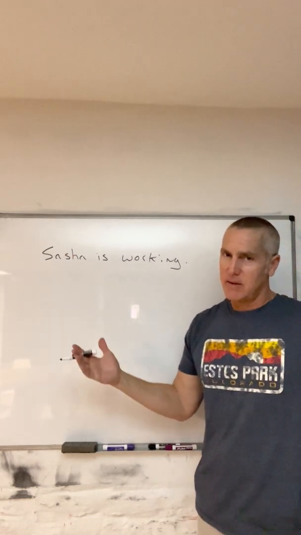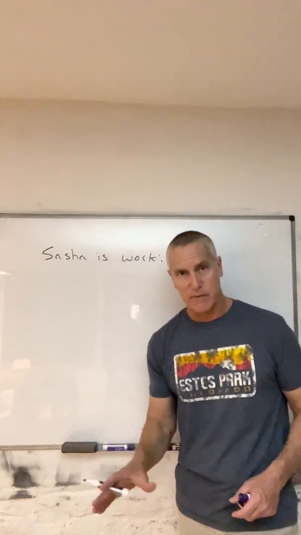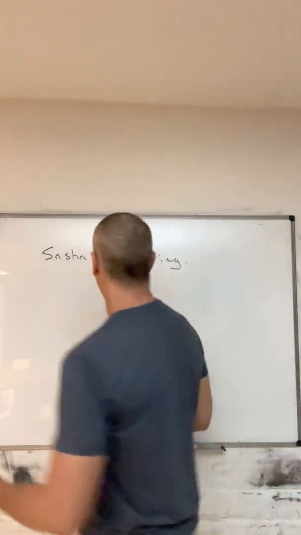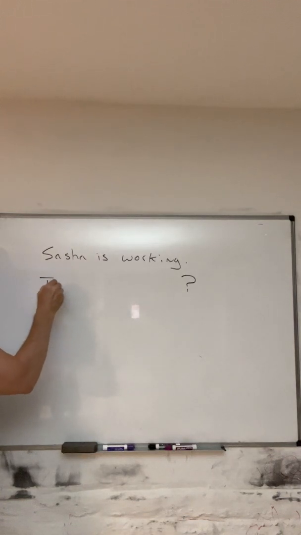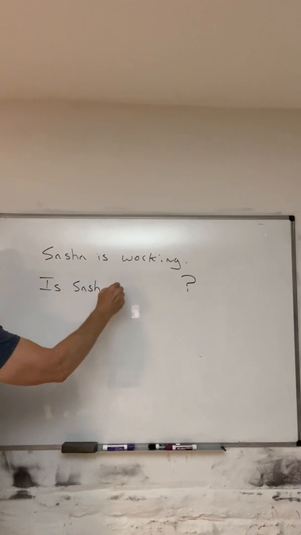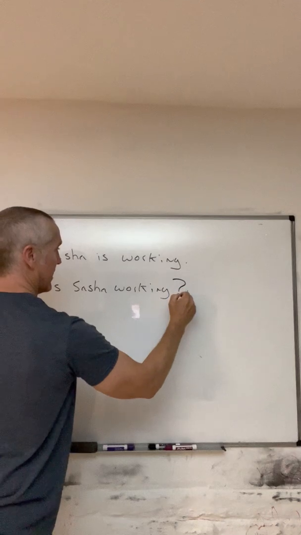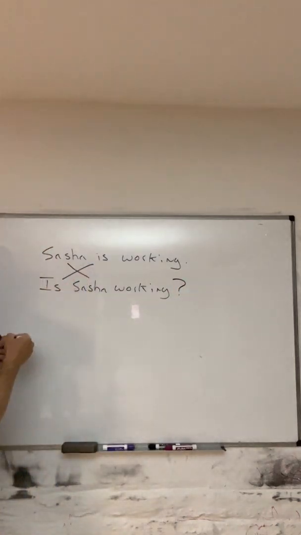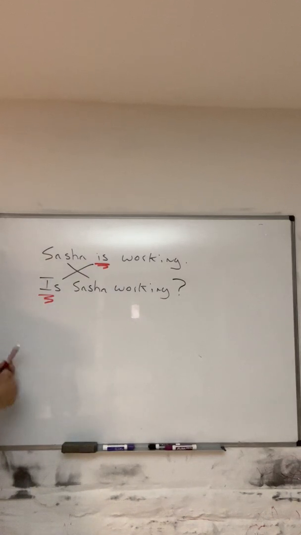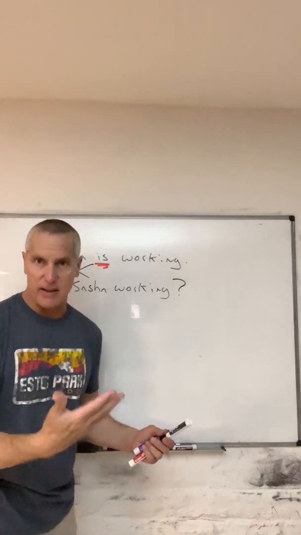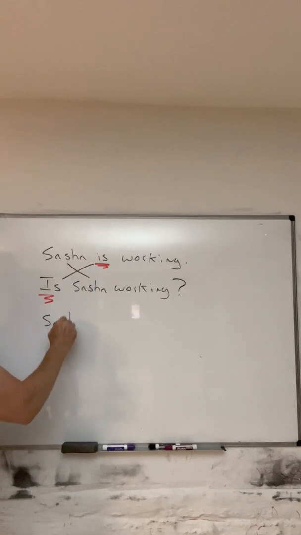How do you make this negative or a question? Exactly the same formula. Every sentence with the verb be is always the same formula. Like this. We want to make it interrogative. The verb be and the subject change positions like this. Is Sasha working? And the only thing that changed was the position of the subject and the verb be. If we want to make that sentence negative, it's exactly the same thing, like this. Just take the verb and make it a negative contraction.